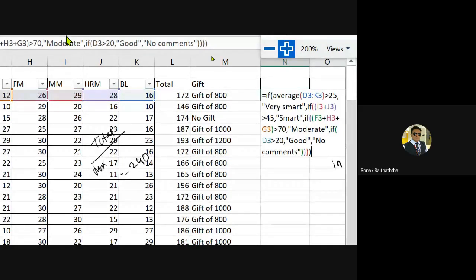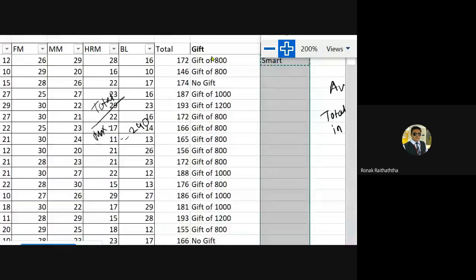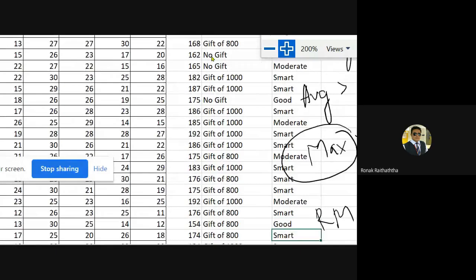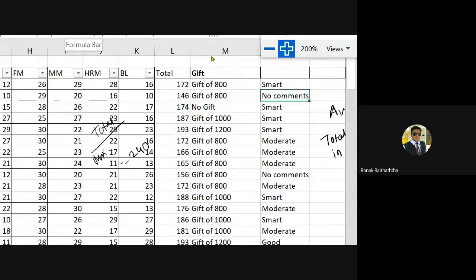I know it. So once it is done, then I press enter, and I have the various students and their designation, which I have given to you. Moderate and all such sort of things. Smart and very smart, and so many other comments. Second student in my case couldn't get any comments. I'm sorry. It's not your fault. It's the fault of random numbers, lottery tickets we had given here.